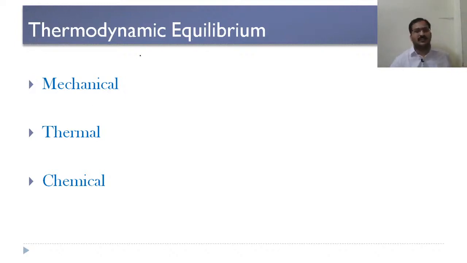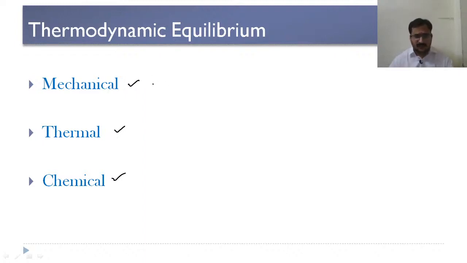When we consider thermodynamic equilibrium, a system is said to be in thermodynamic equilibrium when it is in mechanical, thermal as well as chemical equilibriums. Now, what is mechanical equilibrium?